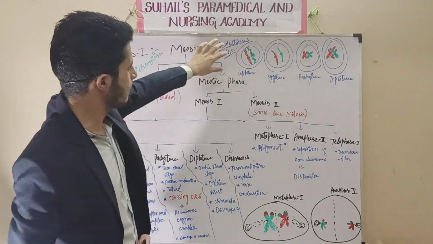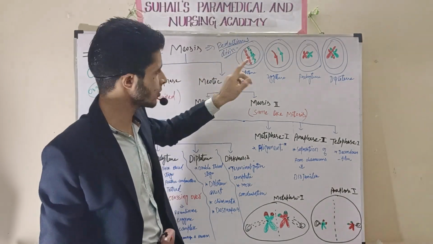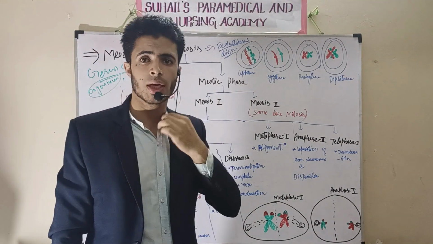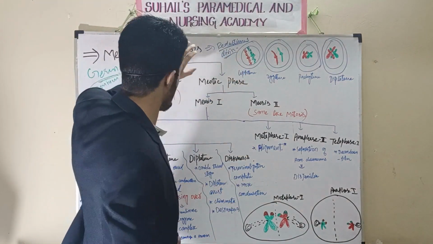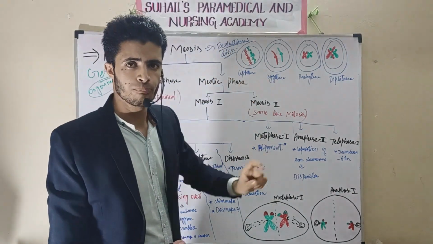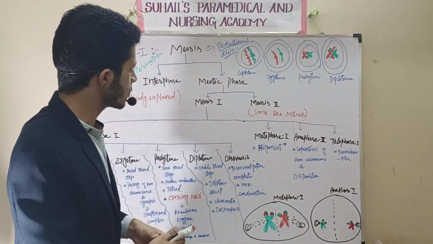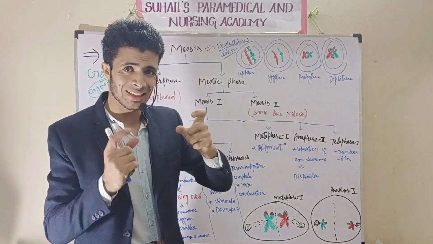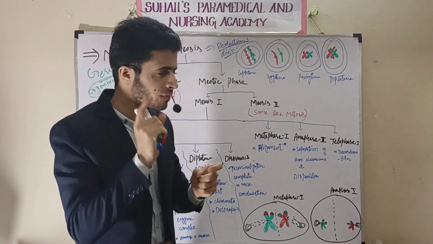See here, in leptotene, this is the father's copy. This is the mother's copy. The father's and mother's copy is not so much condensed. It is less condensed in this stage. This leptotene stage is called the thin thread stage. Why is it called the thin thread stage? Because the chromosomes will be like threads, very thin and less visible.